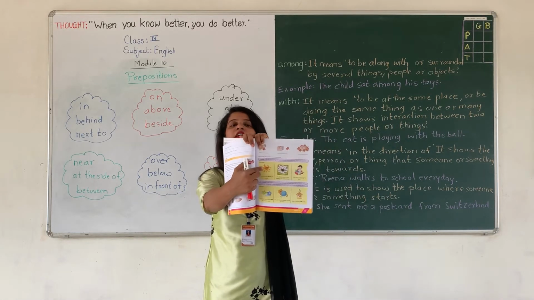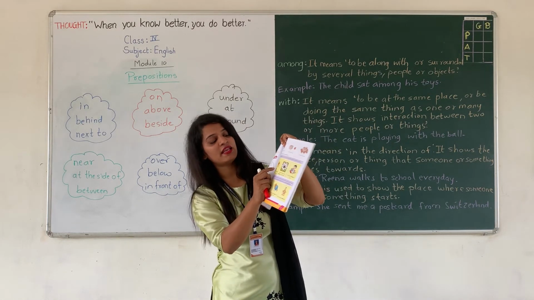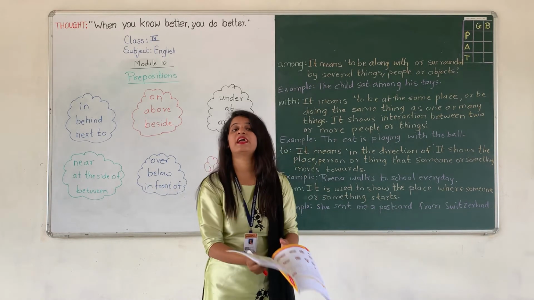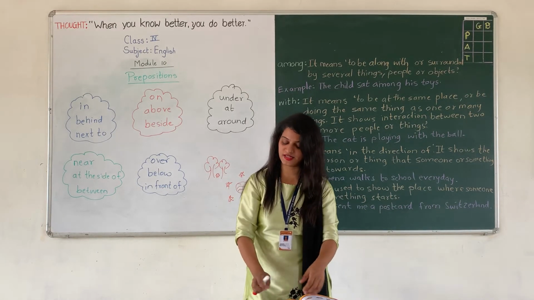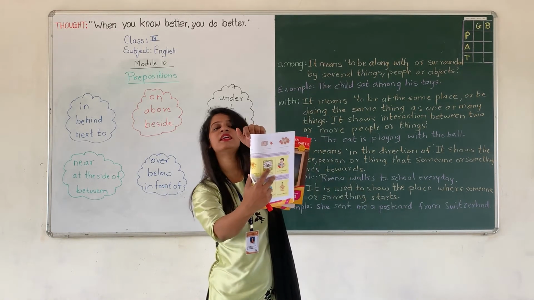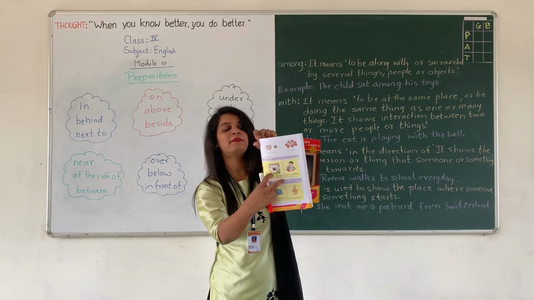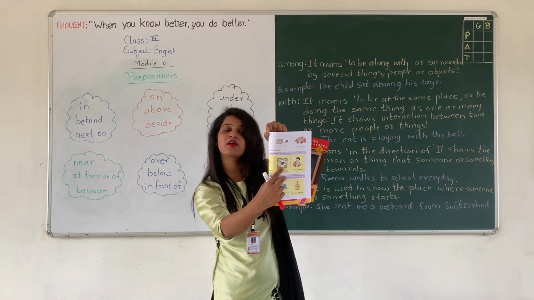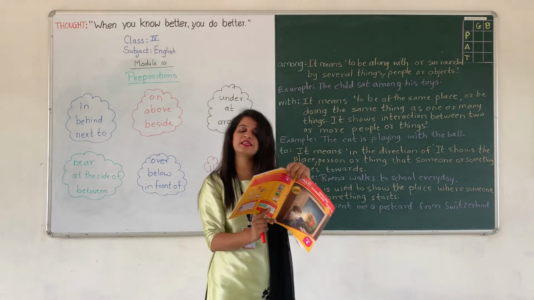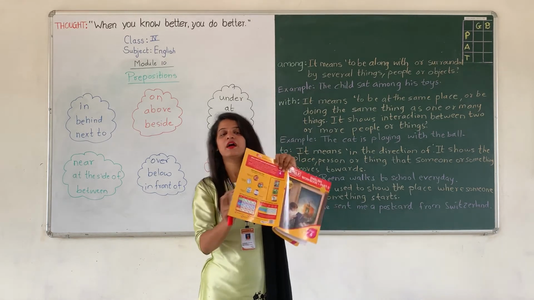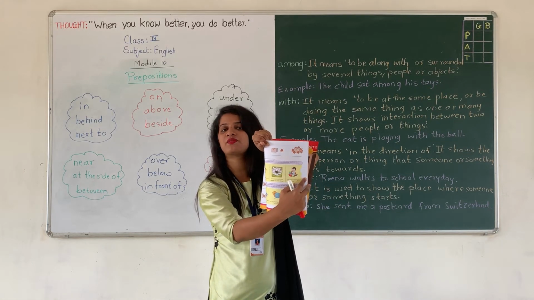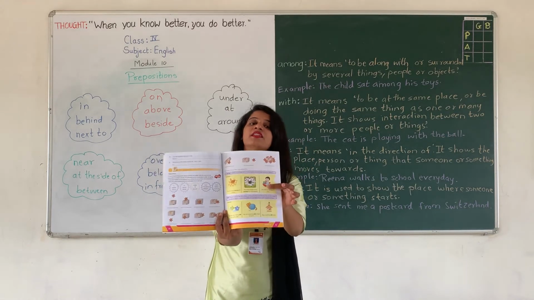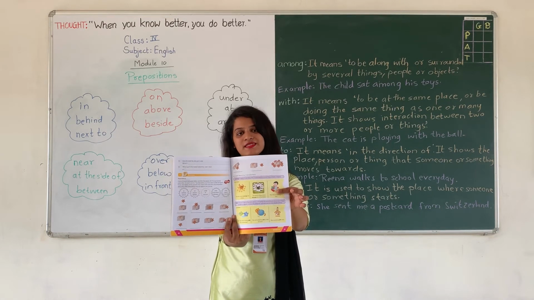Can you see here in your workbook? The hen is surrounded by her chicks. Okay. So the hen stood among the chicks. Next example, can you see there are white sheep and black sheep. So the black sheep stood among the white sheep. Next is the child sat among his toys. Now there are toys surrounded by the child. Right my dear children, can you see in this picture that the child is surrounded by the toys.